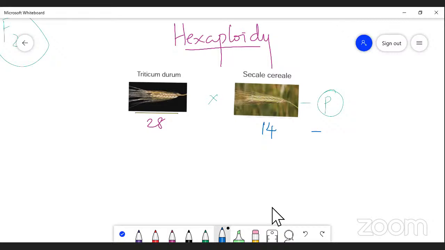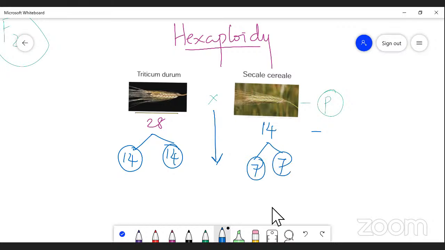So during gamete formation we get 14 plus 14 from durum, and Secale cereale simply 7 plus 7. What is the condition? Durum is a tetraploid, indicated by 4x, and Secale cereale is diploid, 2x.